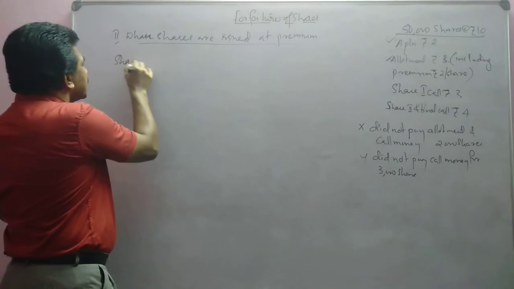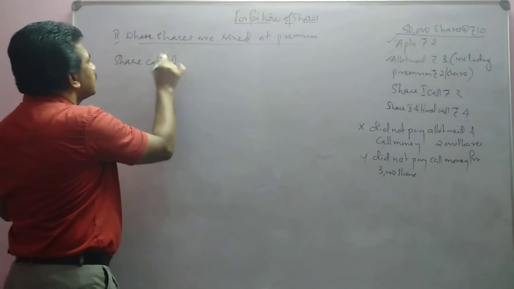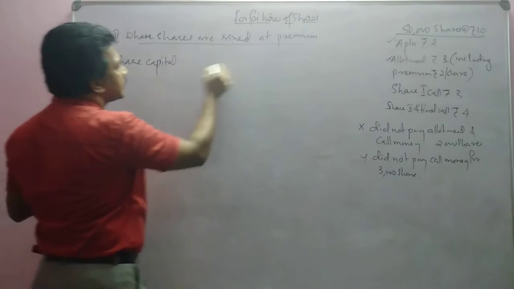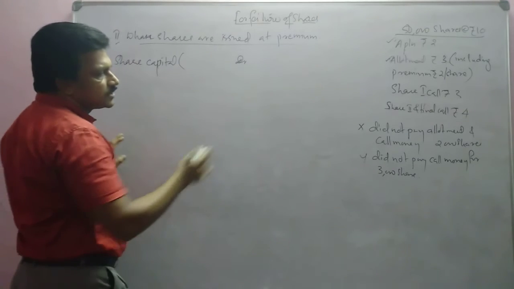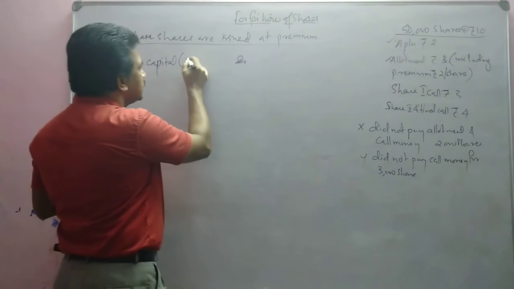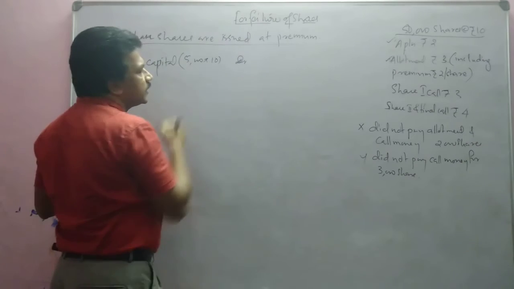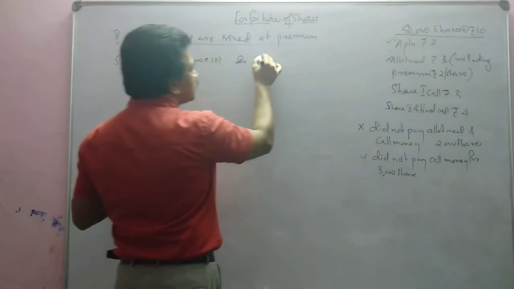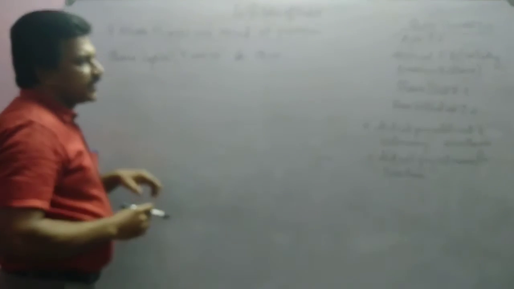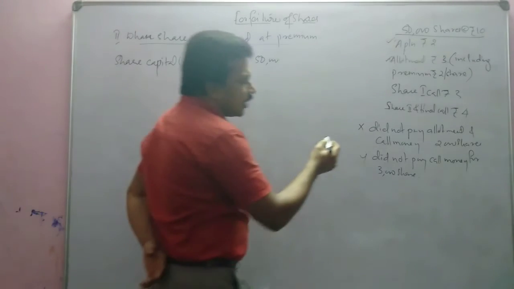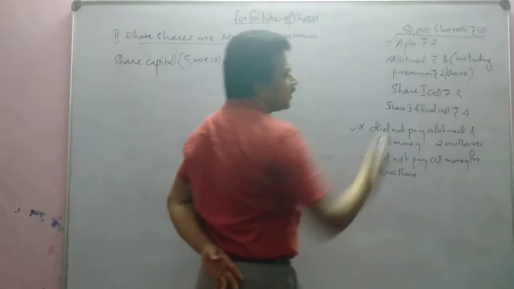Share capital debtor. How much? Total shares 2000 plus 3000, 5000 into 10. Face value only will be taken. So 50,000. Then X did not pay allotment, which means he has not paid premium also.